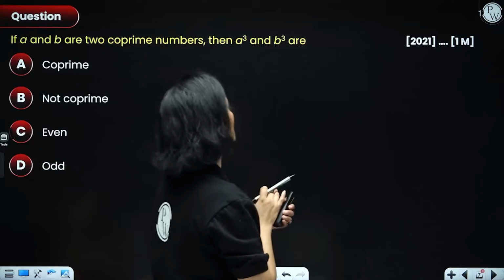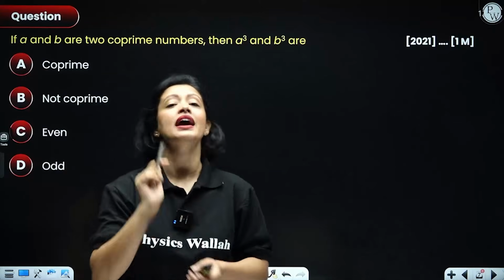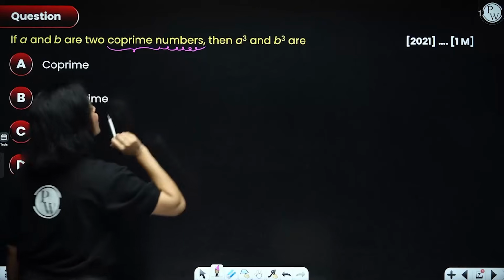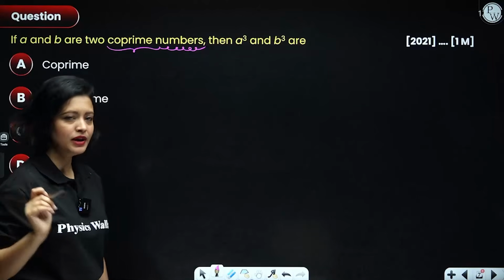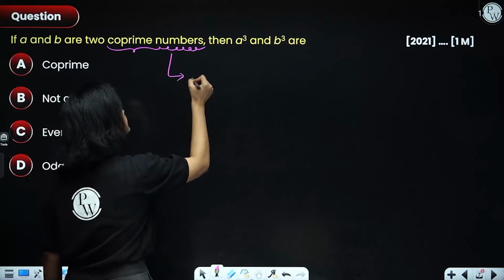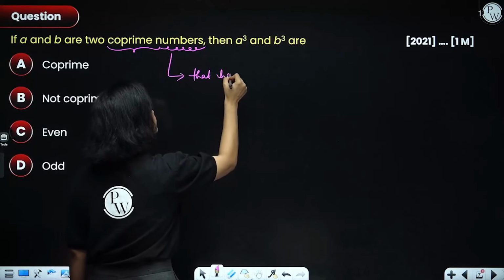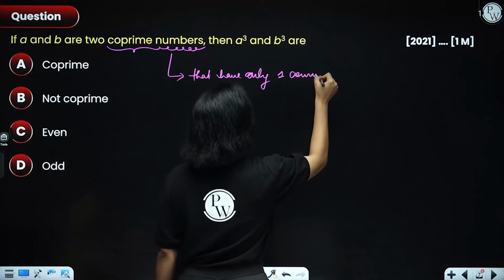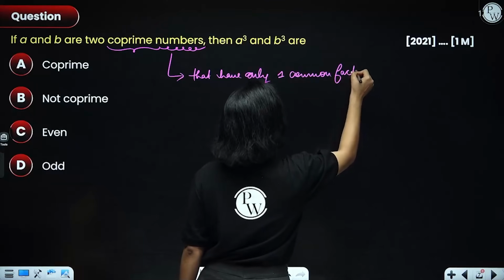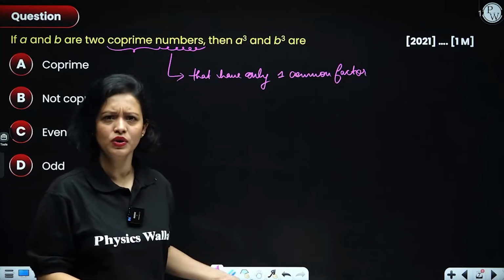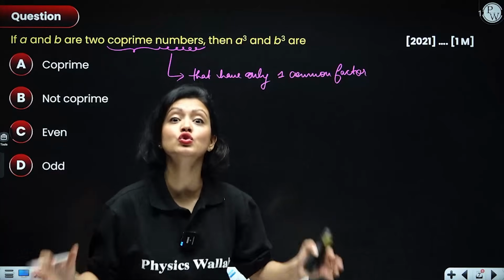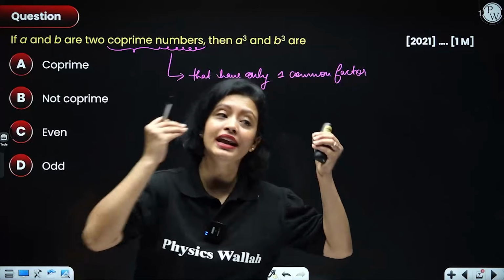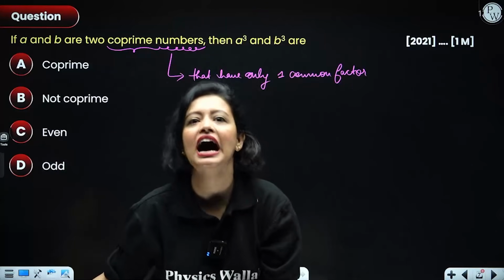If A and B are two co-prime numbers, then A cube and B cube will be. Now, before doing this problem, obviously it is my job to revise co-prime numbers. What are co-prime numbers, everyone? Co-prime numbers are basically numbers that have only one common factor. What is that one common factor? One common factor is 1 only. So basically all the numbers whose common factor is only 1, that means all the numbers which have only 1 as the common number dividing them, are co-primes.